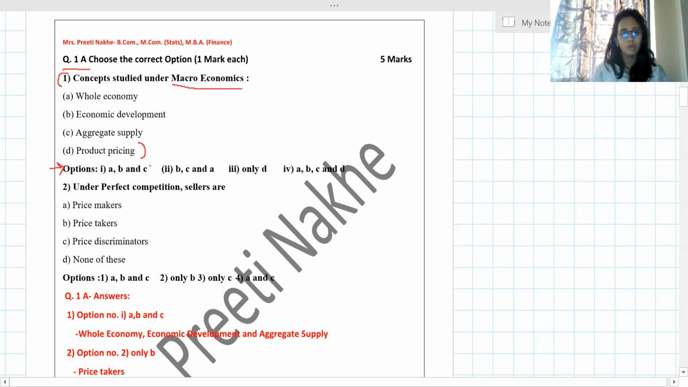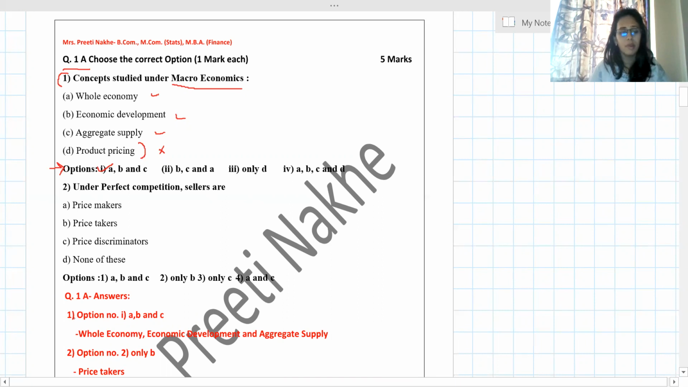For example, I know that macroeconomics deals with the whole economy, yes. Then economic development, yes. Aggregate supply, yes. Product pricing, no. So my option should be A, B and C. I should search for this option A, B and C. In the exam, in the answer sheet, I will directly write it as question number 1A. See the red color. Question number 1A, answer. I have not copied the question, I have not copied all the options, I have directly written the correct answer.